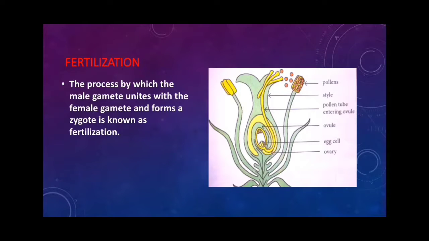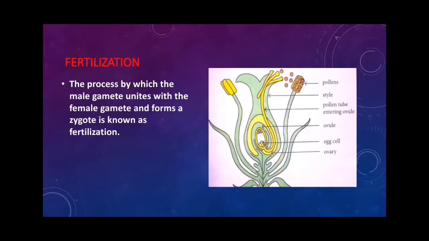After pollination, one of the pollen grains grows a tube called pollen tube that pushes its way down the style to the ovary. The male gametes travel down this tube to unite with female gametes contained in the ovules inside the ovary. When a male gamete unites with a female gamete in the ovule, the fertilized cell that is produced as a result is called a zygote. The process by which the male gamete unites with the female gamete and forms a zygote is known as fertilization.